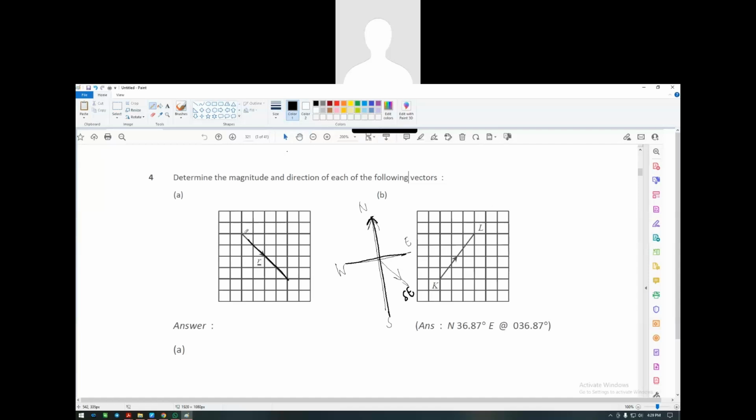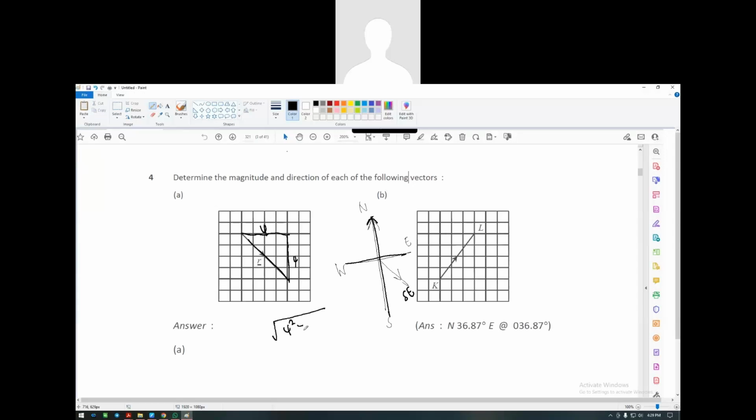We can use Pythagoras. There's 1, 2, 3, 4 here and 1, 2, 3, 4 here. So there's 4 here and 4 here. Can anybody tell me the magnitude of the hypotenuse using the Pythagoras formula? 4 squared plus 4 squared equals 32. Then after 32, what do you have to do, Anisha? You have to square root it. I mean, 5.65. Yes, very good, Anisha and Raghu.